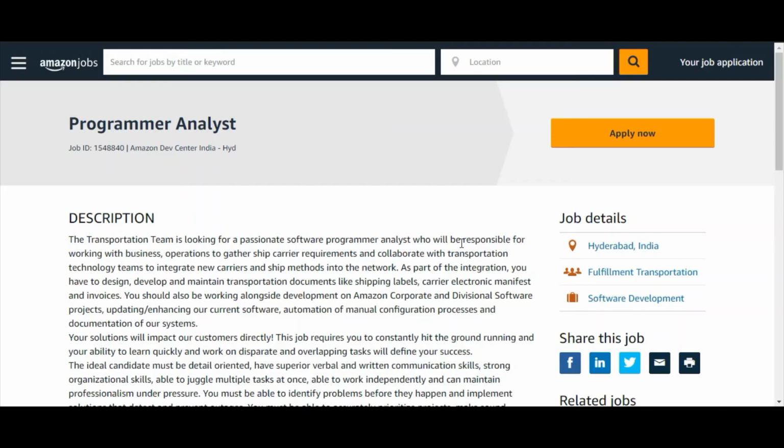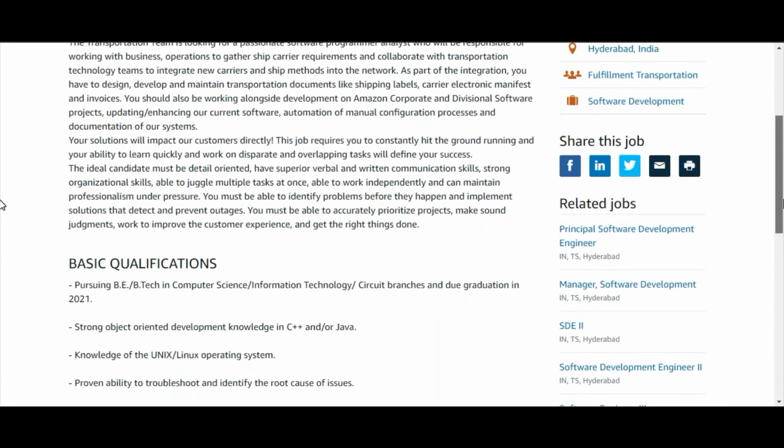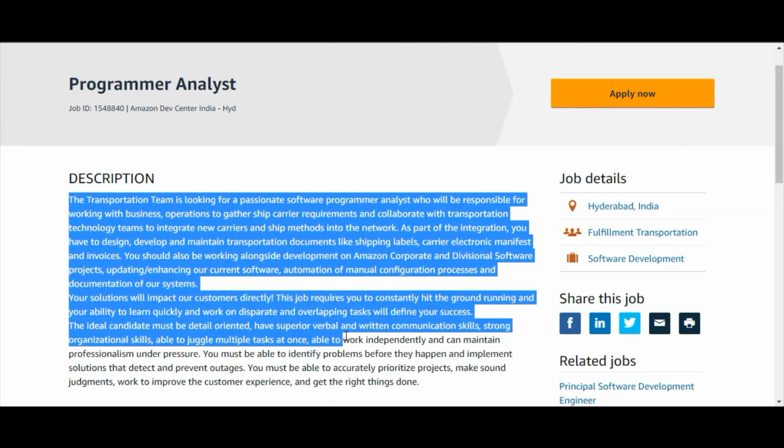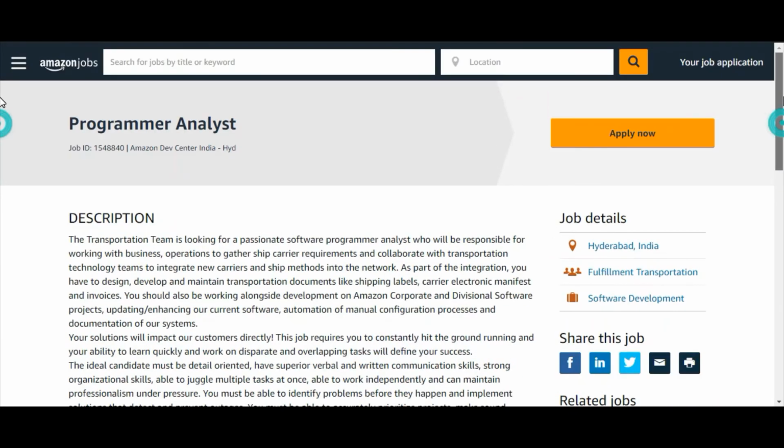Let's see how you can apply for this job role. After clicking the link, you will be redirected to this particular Amazon jobs page, where they will be giving a description about the role and the company. Some information will be given. In order to apply for this job, you have to click this apply now button.